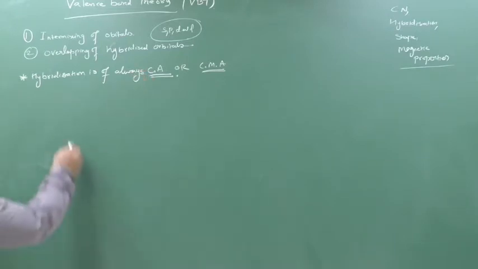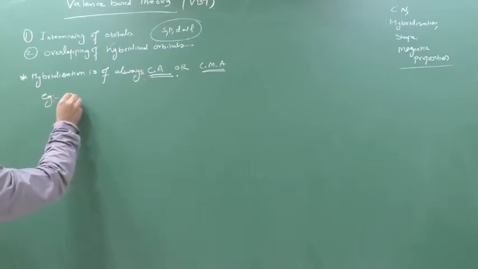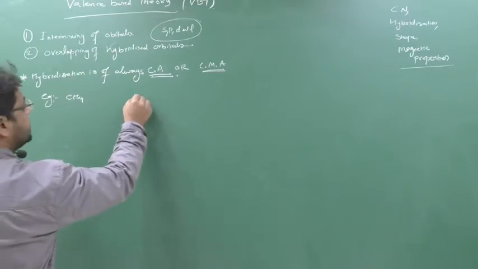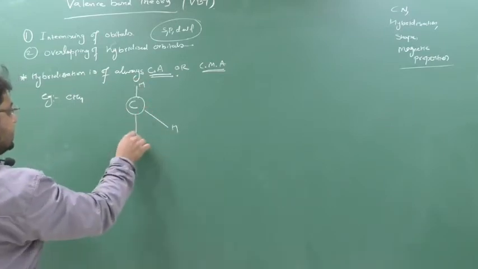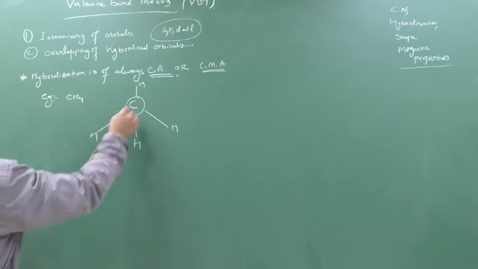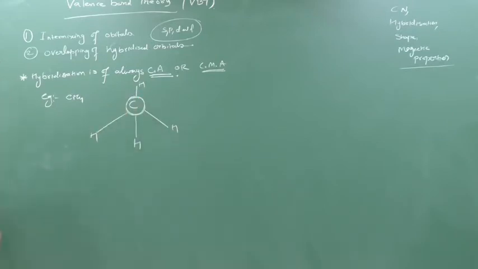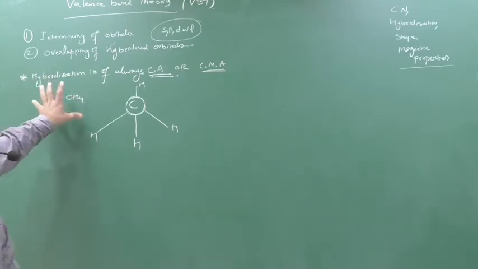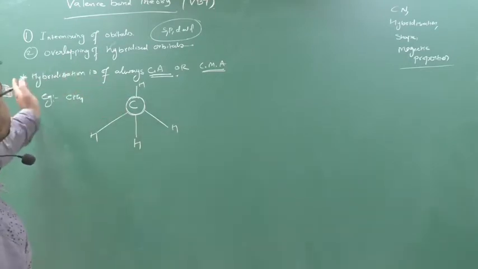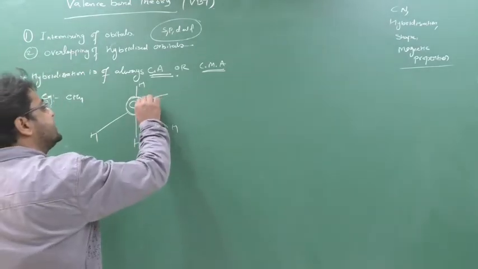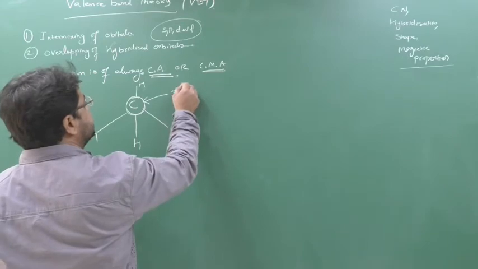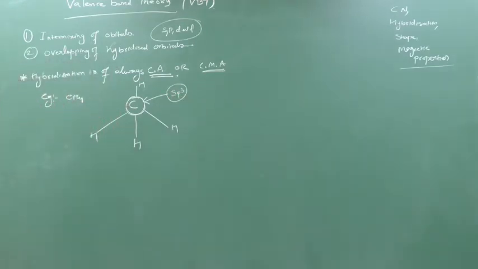In general we say central atom, but in coordination compounds, central metal atom. For example, methane: carbon is the central atom, with one H, H, H and H around it. So the hybridization of this carbon is sp3. This you know. So we always speak of the hybridization of the central atom.